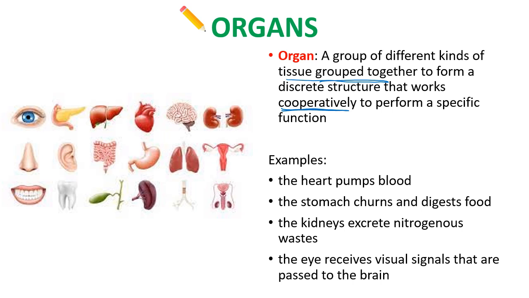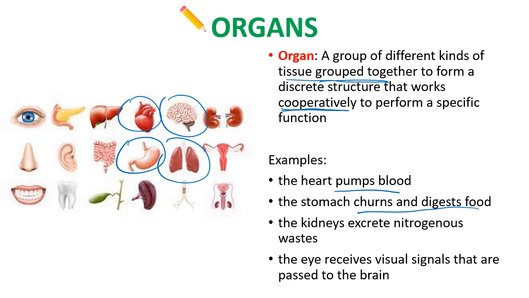And organs are the classic parts of our body that we normally talk about as a whole unit, like all these different pictures here. So the stomach, the lungs, the brain, the heart. You can probably name most of these organs. And there's quite a few examples down here too, with their function. So the heart pumps blood, the stomach churns and digests our food, the kidneys excrete wastes from our body that contain nitrogen, and the eye obviously is there to help us see by receiving signals.